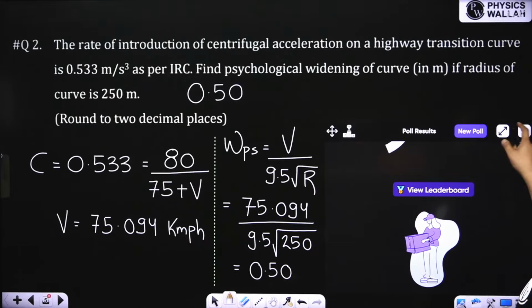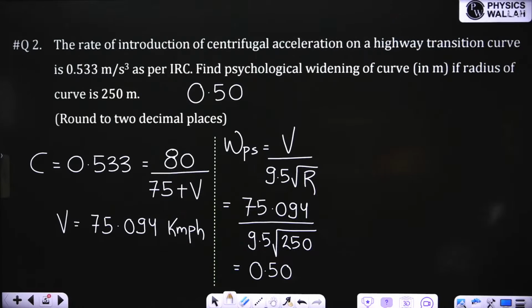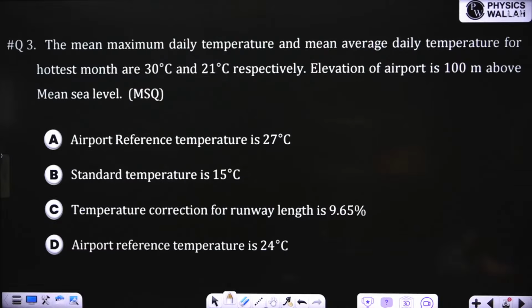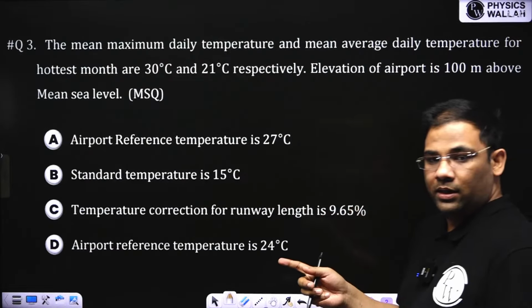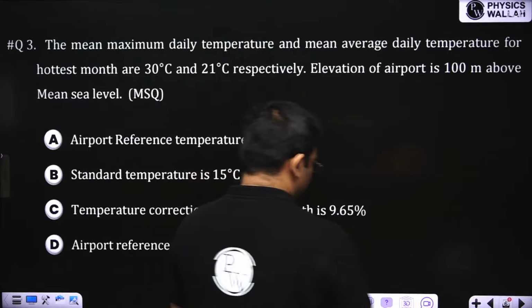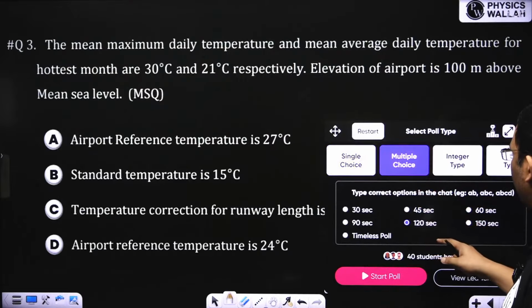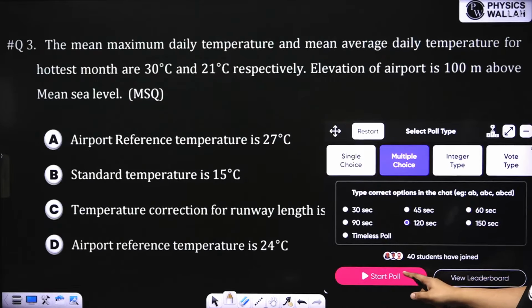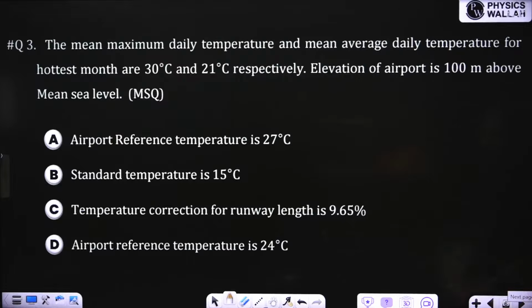Next question. So two questions are over. Third question. This is an MSQ question. We solved MCQ and NAT; this is MSQ, multi-select questions, and it is from corrections of runway length. This also I'll give you 2 minutes, and your time starts now. All these important formulas we revised yesterday. Those who attended the session might remember.